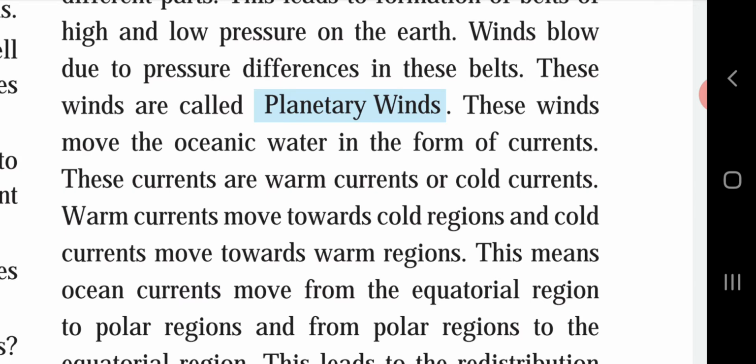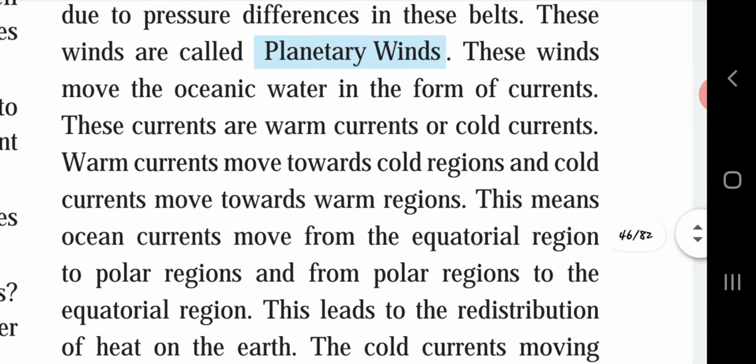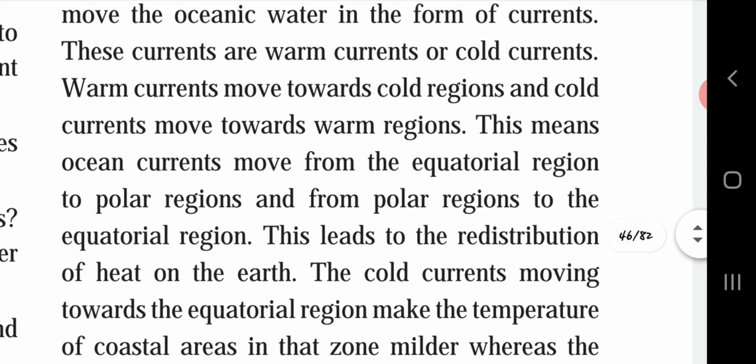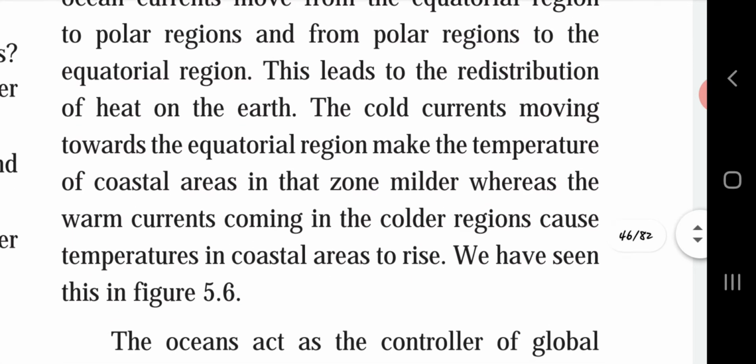It means that currents move from the equatorial region to the polar region and from the polar region to the equatorial region. I have just explained all this content. This leads to the redistribution of heat on the earth.